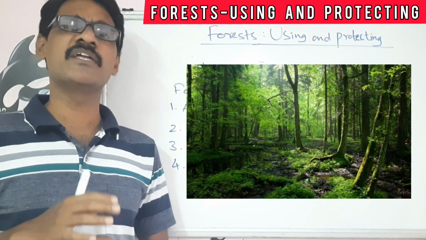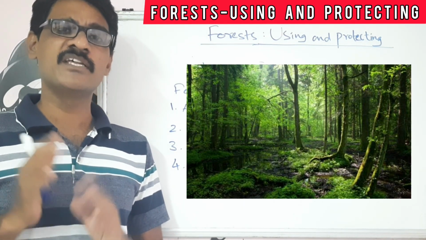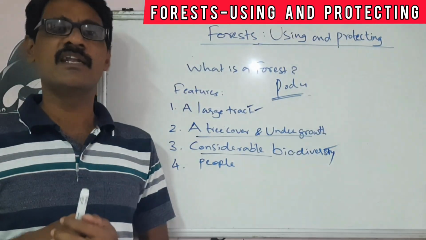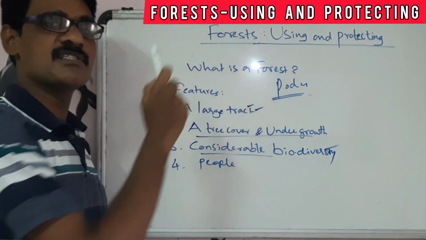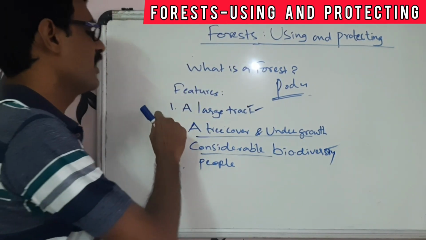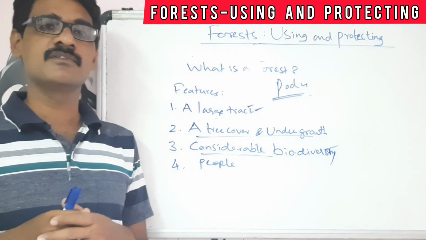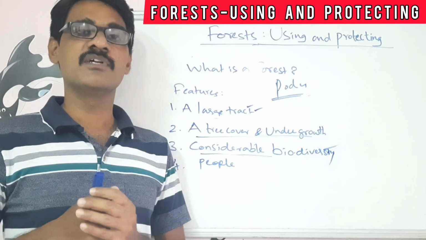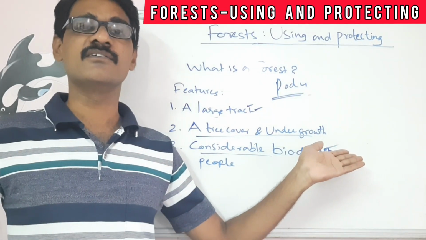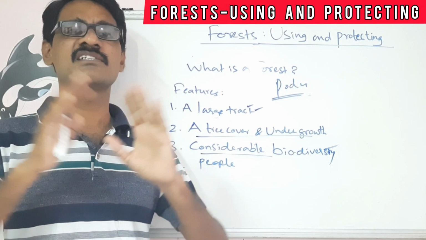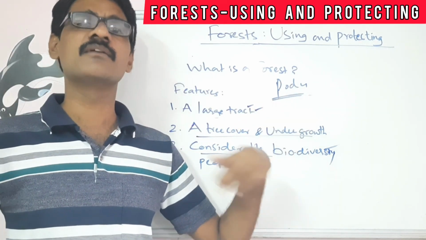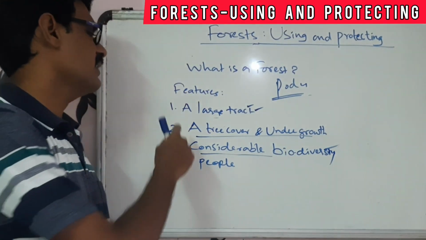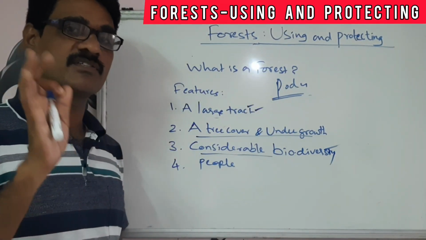So to clarify that, most forests have some common features. So let's learn about the common features of the forest here. The first one is the large tract of land. Every forest should have a large tract of land, a vast area of land. Any forest stretches over many kilometers in breadth and length. We must have the large tract of land.